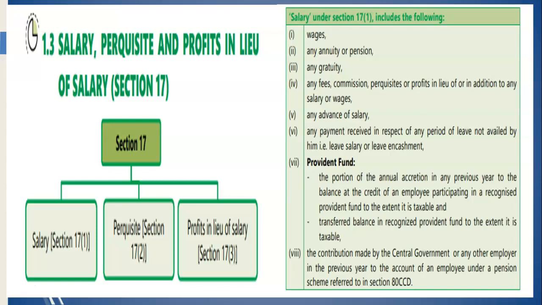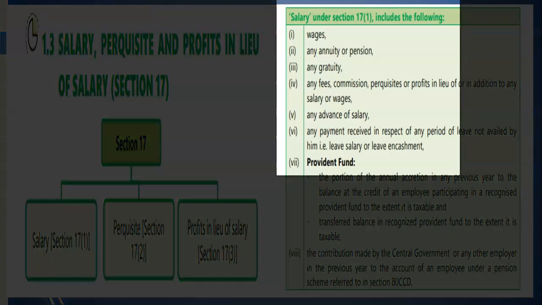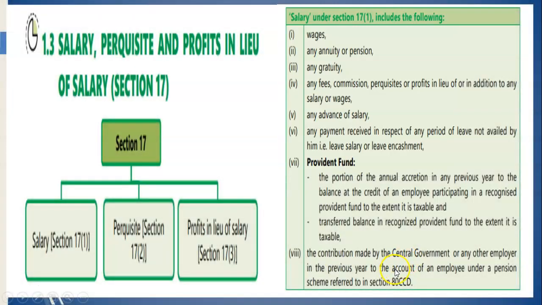So, salaries under section 17(1) includes the following, that is wages, annuity, gratuity, fees, provident fund and the contribution made by the government in the previous year under a pension scheme. So, section 17 has 3 subsections: salary under section 17 subsection 1, perquisite under section 17 subsection 2 and profit in lieu of salary under section 17 subsection 3.